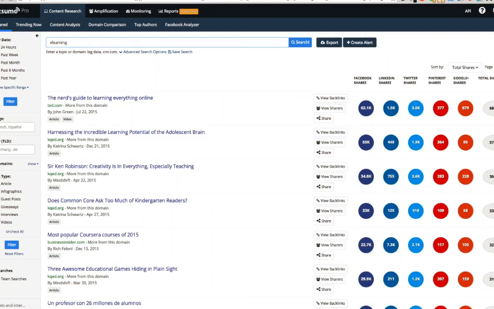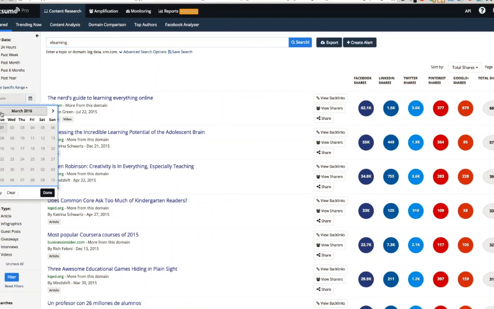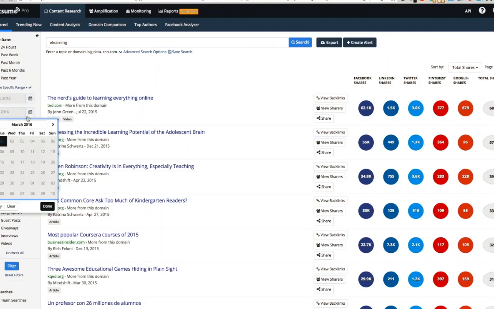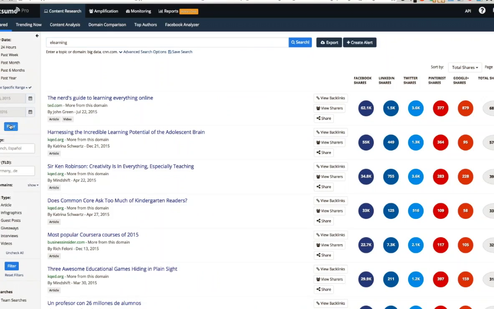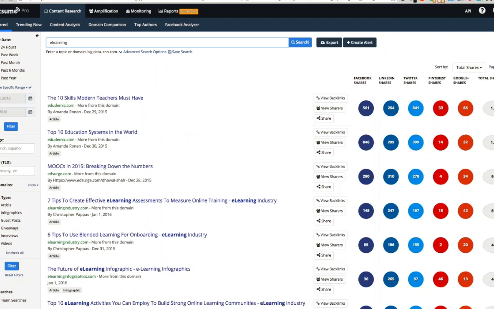That will give you a broader selection of content and help you to identify the content pieces that have really resonated with your audience over a longer period of time. Another option is to show a specific range of time. This can be helpful if maybe you work in an industry where there are some really specific time frames, or possibly if you're interested in creating content around holidays. You set the specific range filter, and BuzzSumo will show you content that came online during that period of time, and we'll show you specifically the pieces of content that got the most shares.